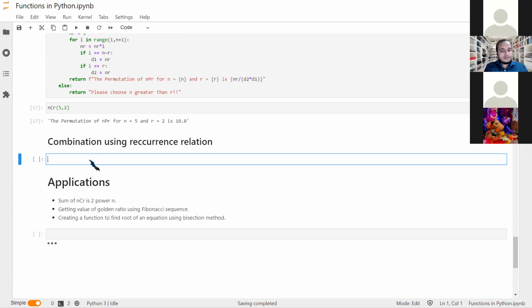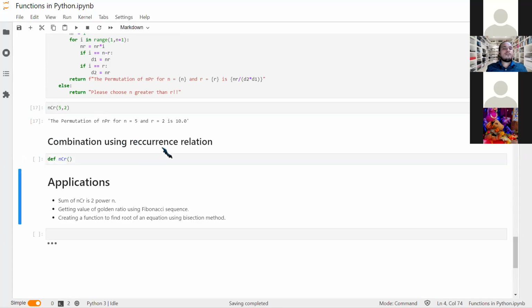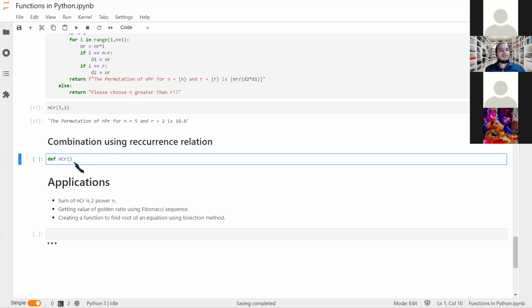And combination using recurrence relation. Okay, let's do it. So nCr using some recurrence relation. So I have nCr, and does anyone know some formula where we have iteration over it? Yeah, so we can separate nCr, and we have some multiplication to it, and we can get r plus 1. Does anyone know it? If yes, you can write it in the chat box.